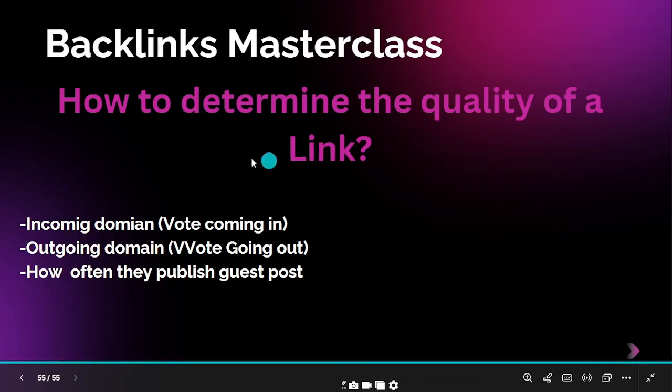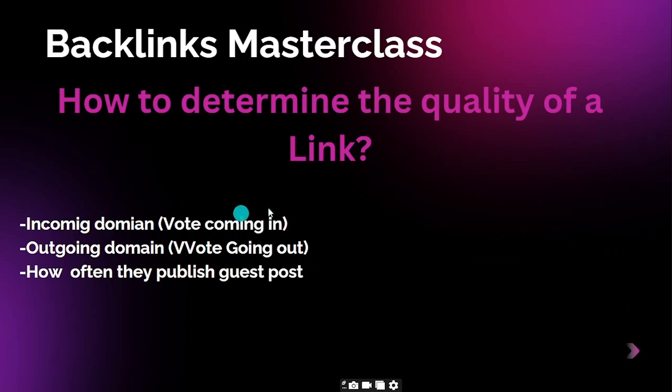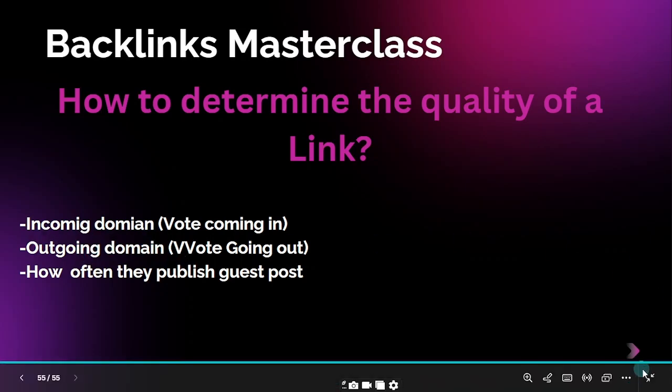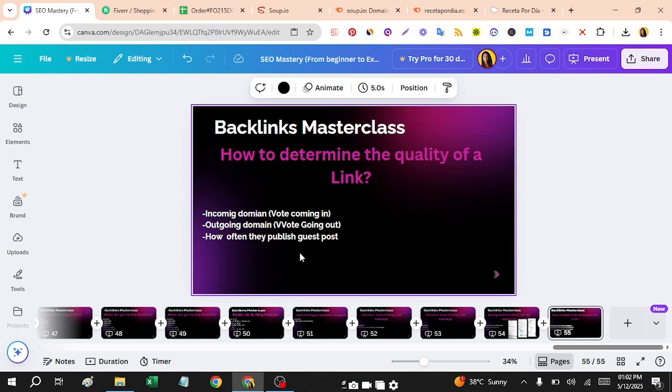So in this video, we will see how to determine the quality of a backlink. Here you can see incoming domains or outgoing domains. So I just wrote the double G. It was actually a mistake, but just ignore it. The point is, these are the two metrics you need to understand when you're creating backlinks or when you want to do link building. Here you can see incoming domains and outgoing domains. So let me show you what it actually means.